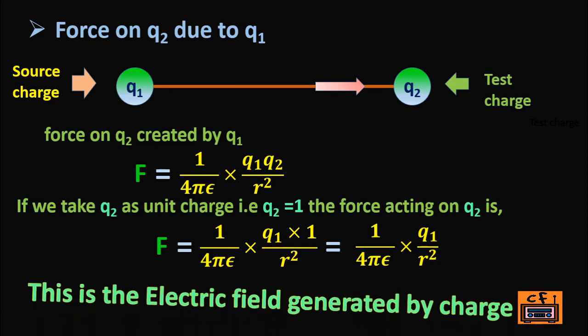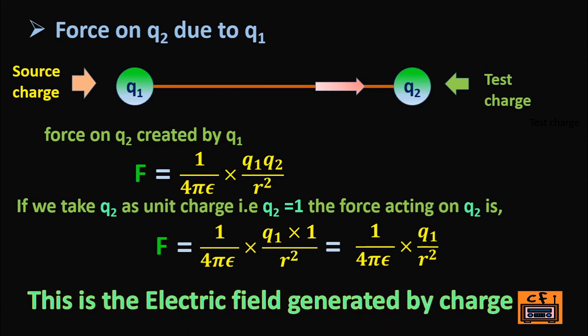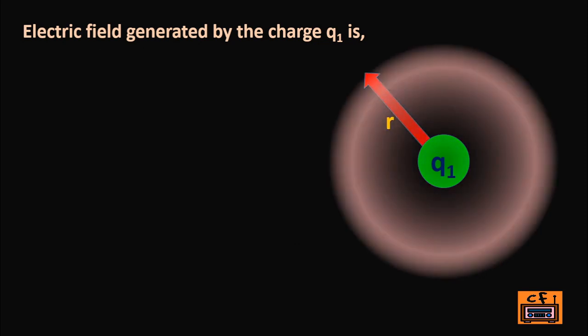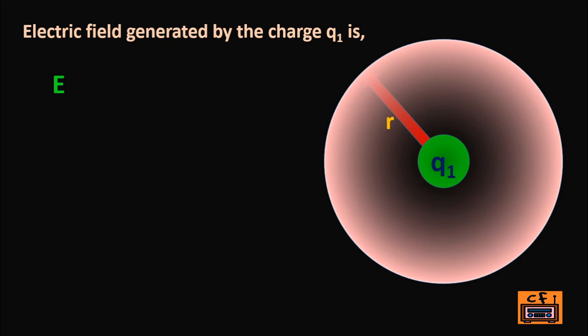So the electric field by a charge at a distance of r is defined as the force acting on a unit positive test charge at a distance of r from the source charge. So the electric field generated by the charge Q1 at a distance of r is E = 1 / (4 pi epsilon) × Q1 / r^2.